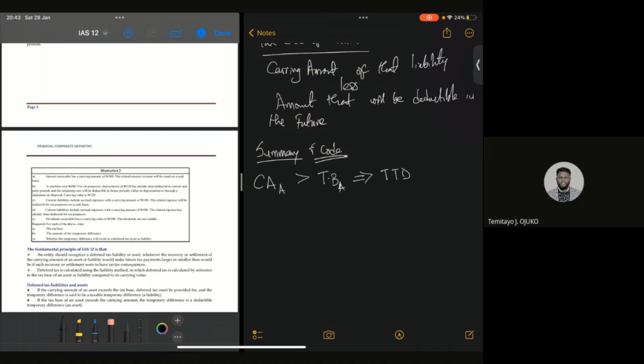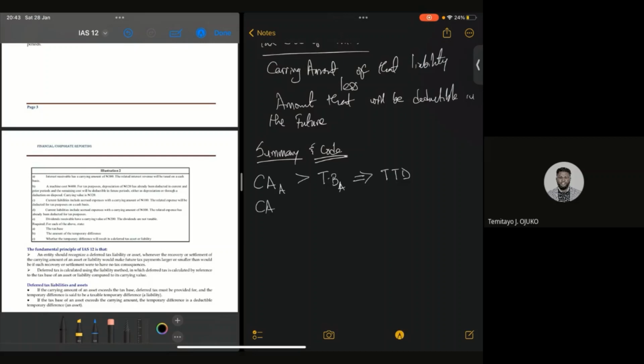Now, I go to the next one and I tell my students that it's simple. Just look at the opposite of what we've written down. Once you identify this first one, just look at the opposite. It makes life very easy for you. Now, what is the opposite of this?